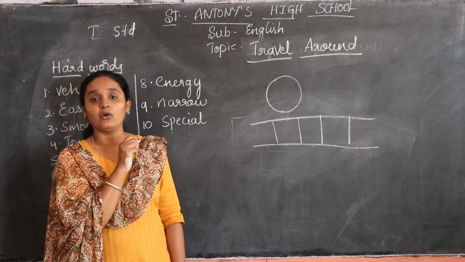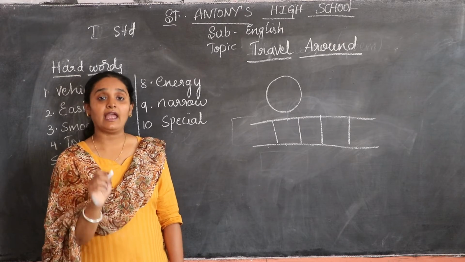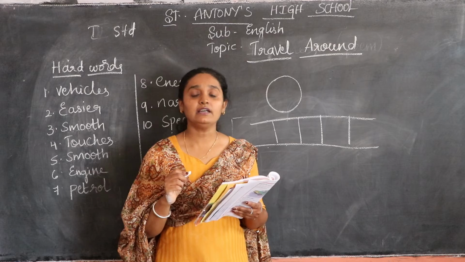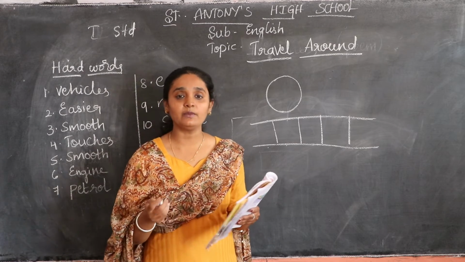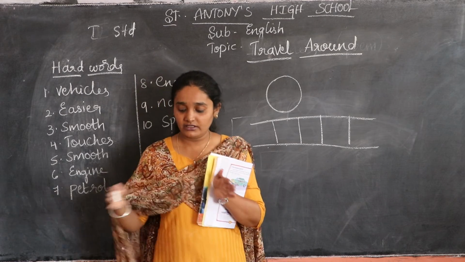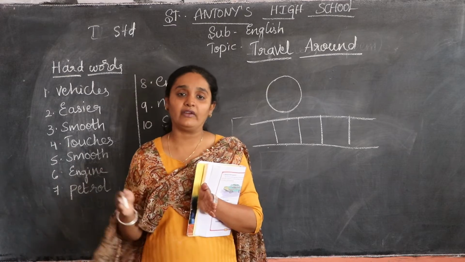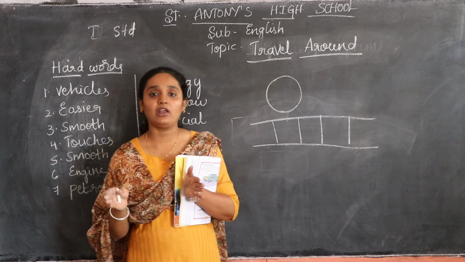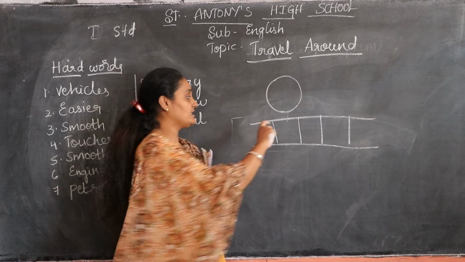It cannot go on the parallel track. So they have only the wheels to move on the tracks. They run on the narrow metal track. Narrow means it is not broad. It is very congested. It will have only this much place, only a small place to go. I told you, just parallel tracks.